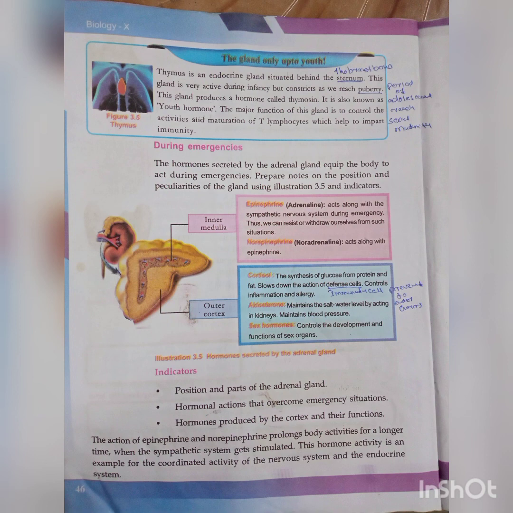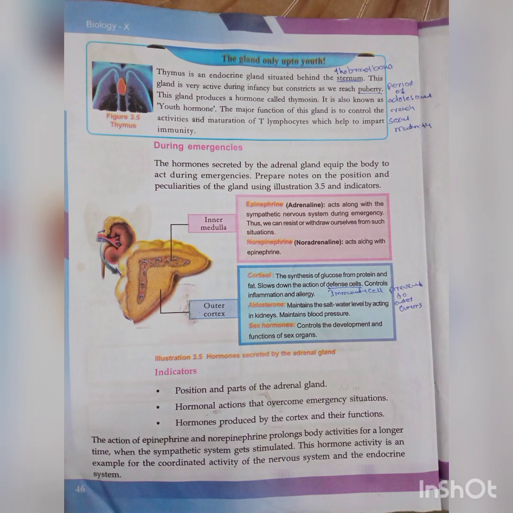how many glands are over? Last week the pancreas gland was over, then the thyroid gland and parathyroid gland. The next gland is known as the thymus gland. Look, this gland is active only up to youth. Youth is when you are reaching puberty. Child life finishing and next life starting, that is known as youth. Youth starts after 16 or 18. At that time, the production of hormone stops.